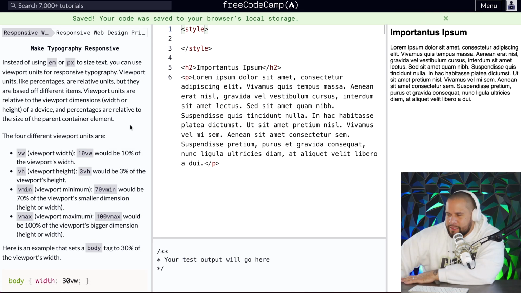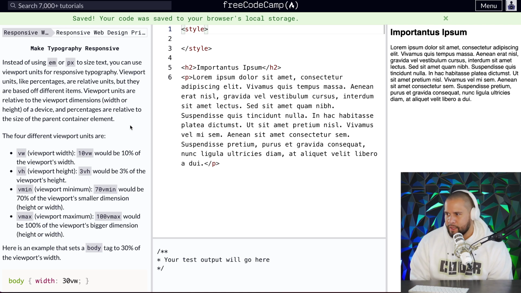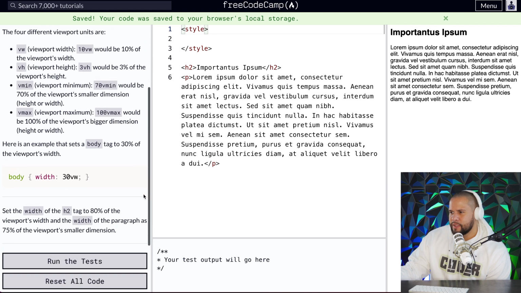Make typography responsive. Instead of using EM or PX to size text, you can use viewport units for responsive typography. Viewport units, like percentages, are relative units, but they are based off different items. Viewport units are relative to the viewport dimensions, width or height of a device, and percentages are relative to the size of the parent container element. The four different viewport units are VW, viewport width, VH, viewport height, VMin, viewport minimum, and VMax, viewport maximum. Here's an example that sets a body tag to 30% of the viewport's width.